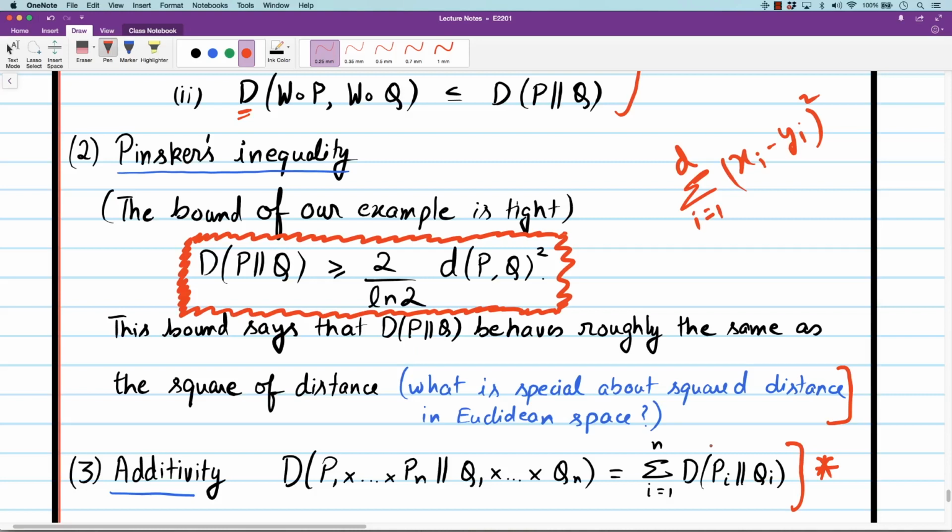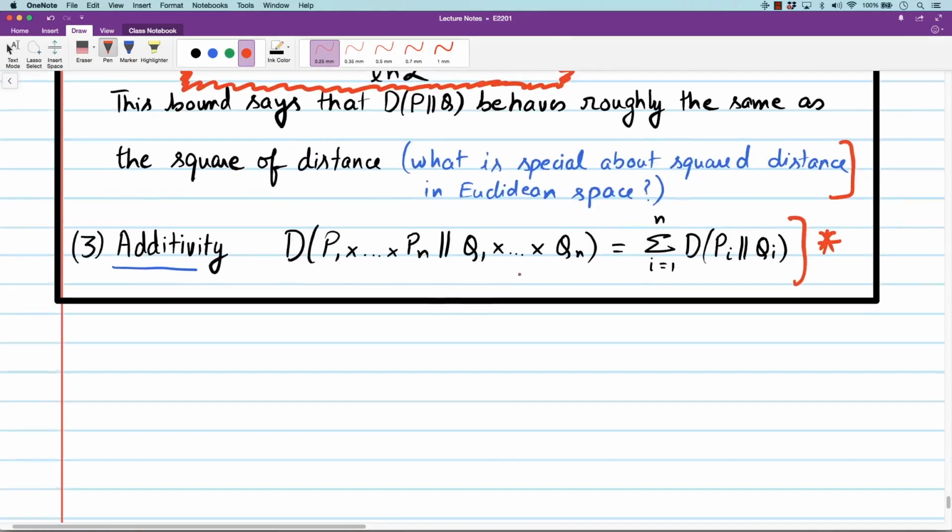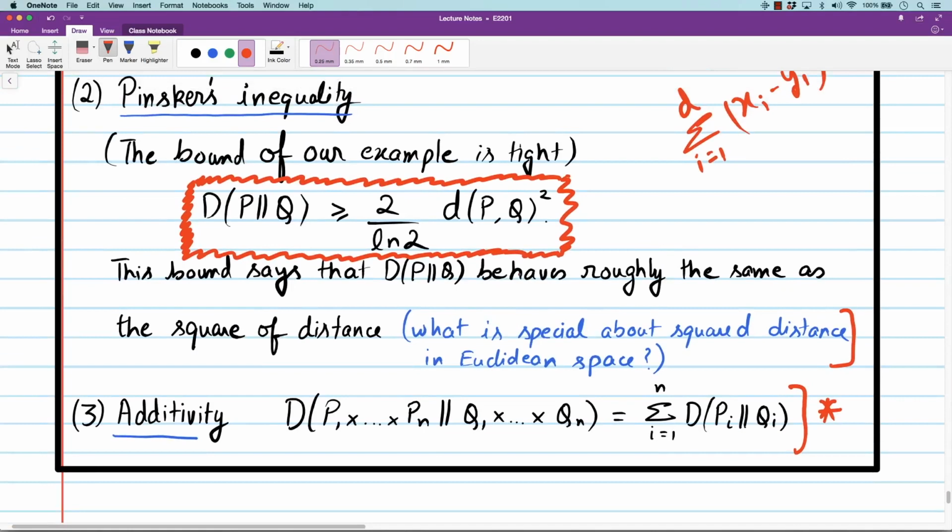And basically the bound that we had earlier for the coin toss problem, how many coin tosses are needed to distinguish a coin with bias half plus epsilon from half minus epsilon, that bound can be improved to roughly 1 by epsilon square by combining Pinsker's inequality and additivity of Kullback-Leibler divergence. This is the last thing I wanted to present this week. In the next week, we'll continue with our discussion on the connection between statistics and information theory.